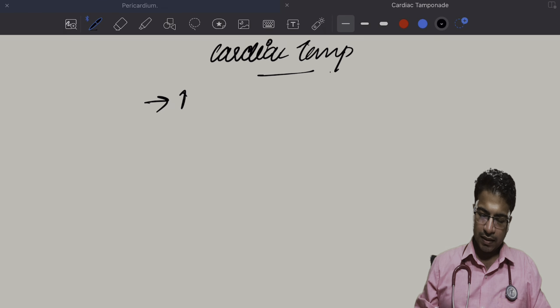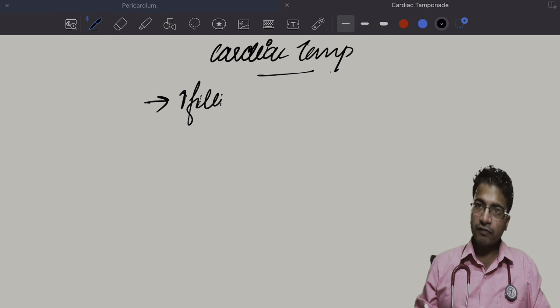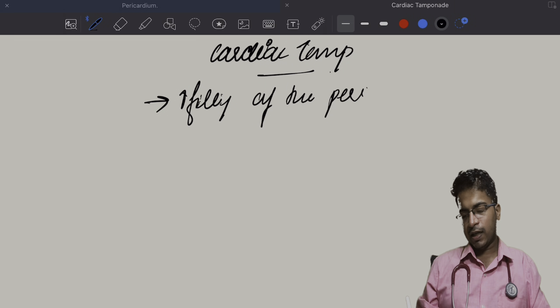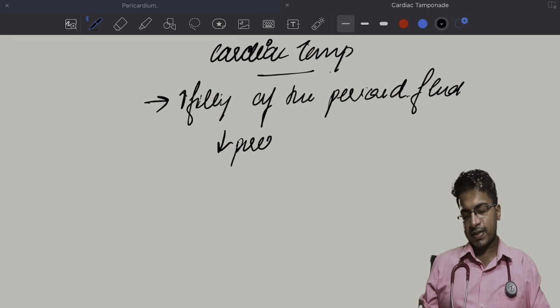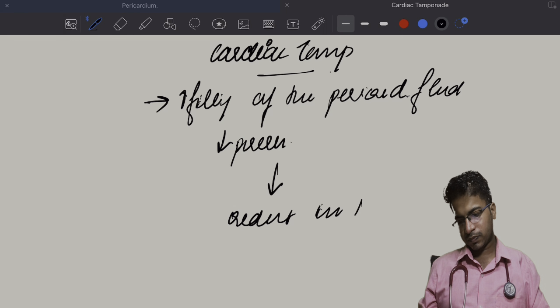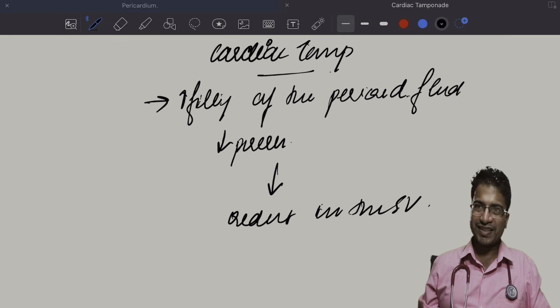increased filling of pericardial fluid under pressure, which results in a reduction in the stroke volume. So quite easy to understand, isn't it?